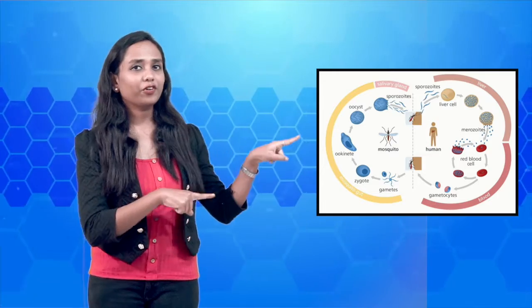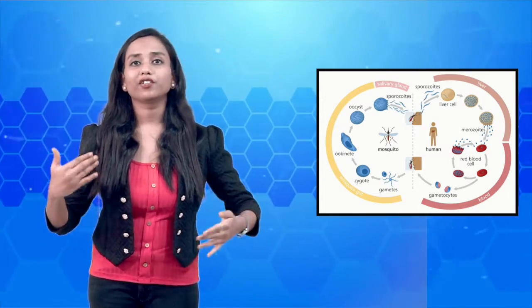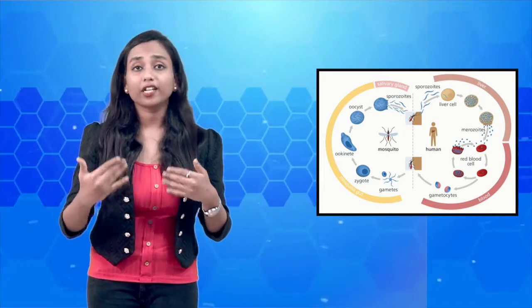Now this malaria is caused by a protozoan called Plasmodium. It can be Plasmodium vivax, Plasmodium ovale, Plasmodium falciparum, Plasmodium malariae. The most common cause of malaria is Plasmodium falciparum. Now for this Plasmodium to complete its life cycle, it requires two hosts, that is human and the female Anopheles mosquito. Okay. Whatever I am saying, just refer to this diagram. If you refer to this diagram, you will understand. Just relate, it will be easier for you.